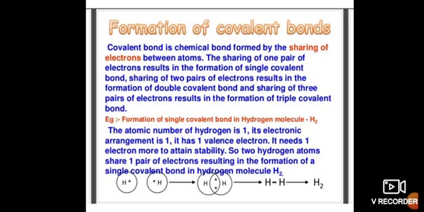As you know, the general definition of valence electrons is the electrons present in the outermost orbit. It means hydrogen has 1 electron in the outermost orbit, so its valency is also 1. It needs 1 more electron to attain stability. So two hydrogen atoms share 1 pair of electrons, resulting in the formation of a single covalent bond in the hydrogen molecule.